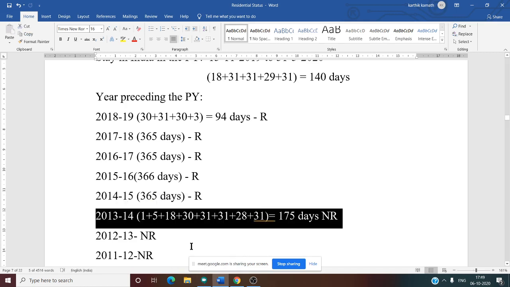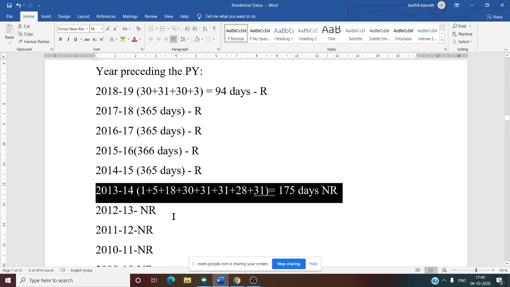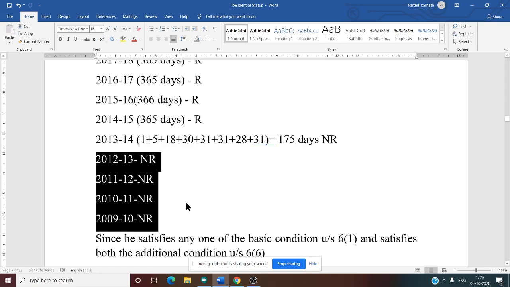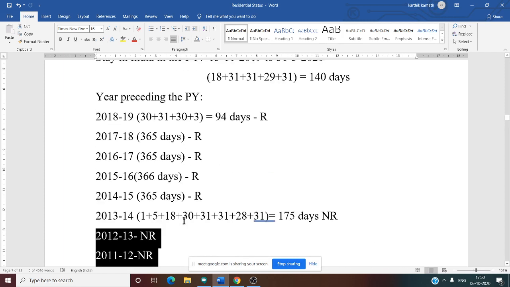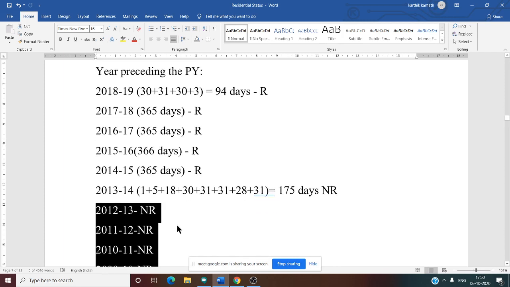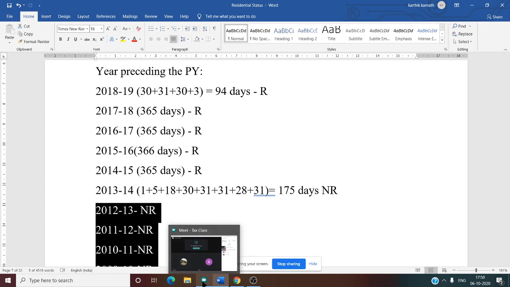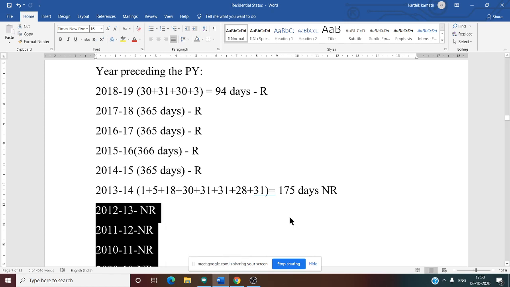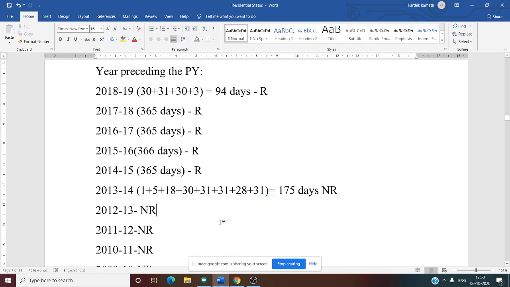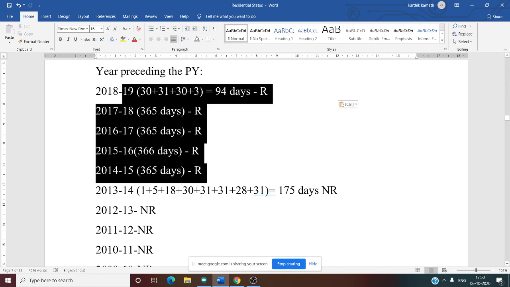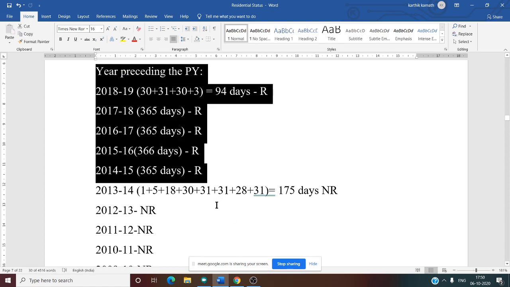Less than 182 days. So here, in the last 4 years, 0 days. Of course, it is less than 182 days. That is why we have written NR. So after writing R and NR, now we know he is a resident. Now the next thing we need to know is whether he is a resident and ordinarily resident, or a resident and not ordinarily resident. So how do we know that? Whether there is more than 2 R in the last 10 years.